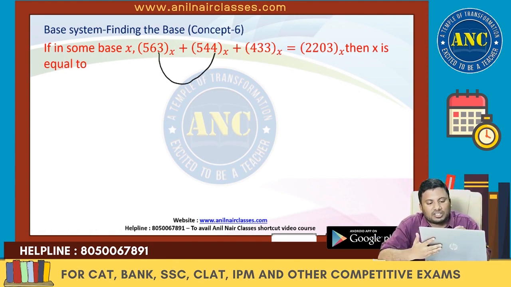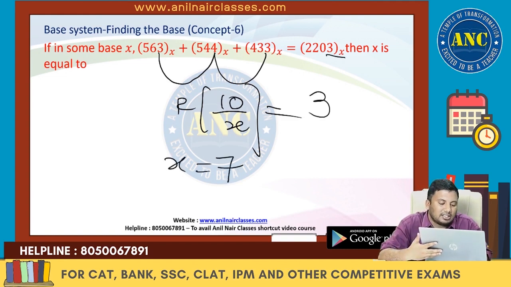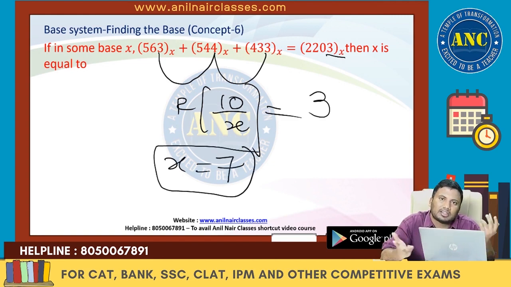3 plus 4, 7. 7 plus 3, 10. 10 divided by which base system? I will get the remainder, which is nothing but the unit digit. X is nothing but 7. Are you all with me?